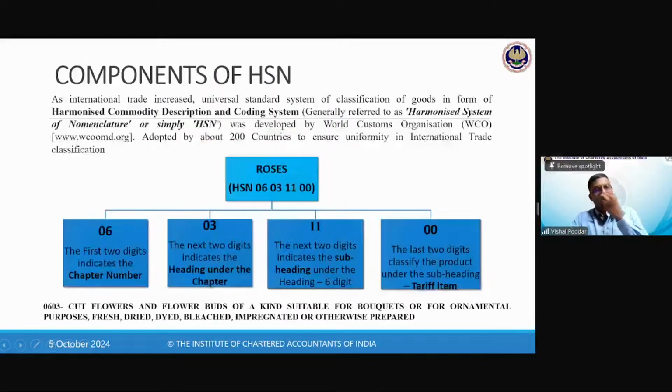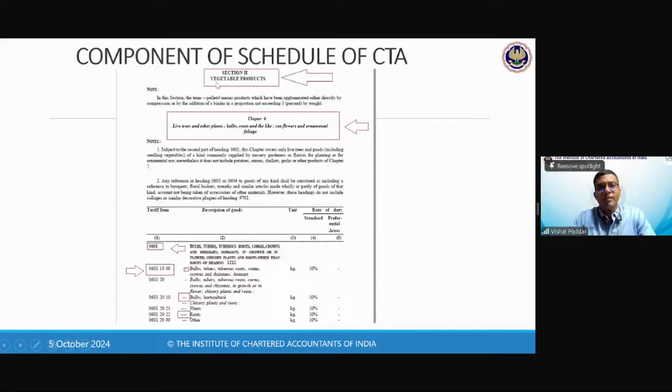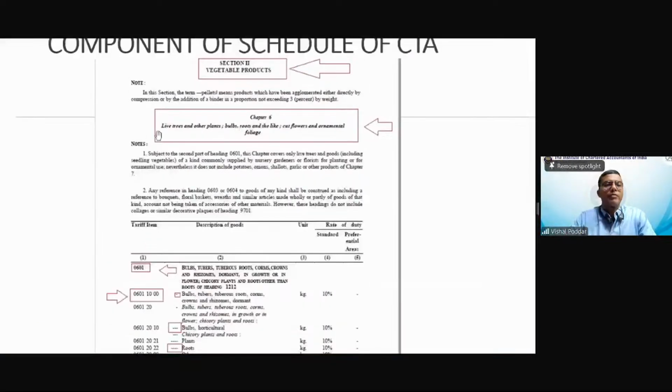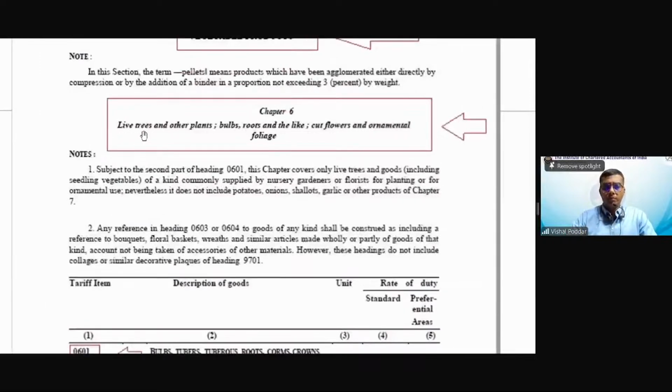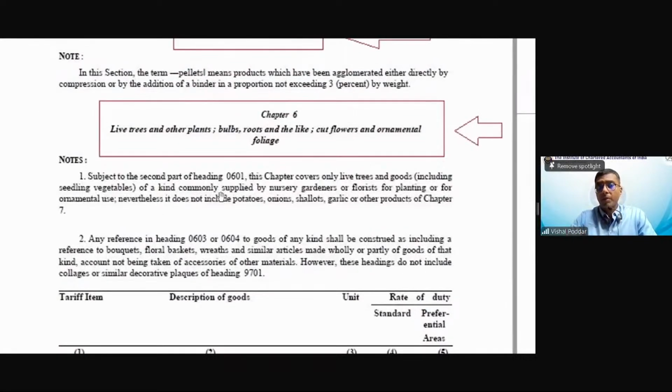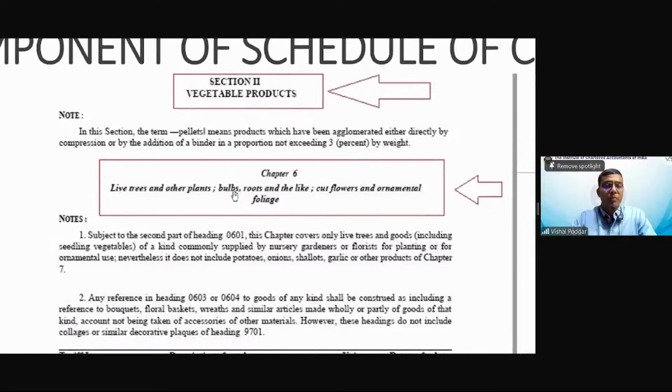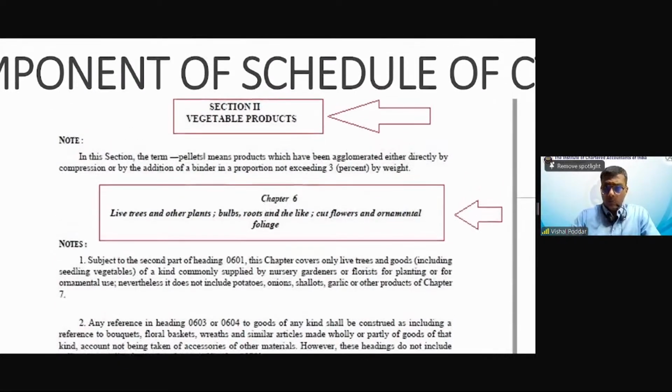Now, remember, we are taking this example to understand the whole classification. So we are taking the example of section 2, and in section 2, we are on chapter 6. Now see, I'll just show you the heading of chapter 6. What it says: live trees, plants, bulbs. Here bulbs does not mean electric bulbs. Bulbs means some part of your plant only, roots and the like, cut flowers, or ornamental foliage. Now, what was the heading of this section? The heading was vegetable products. And within that, the chapter is live trees and other plants. Fine. Now, what was this note?